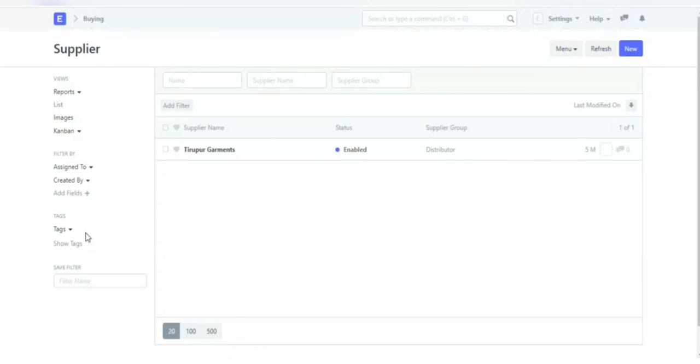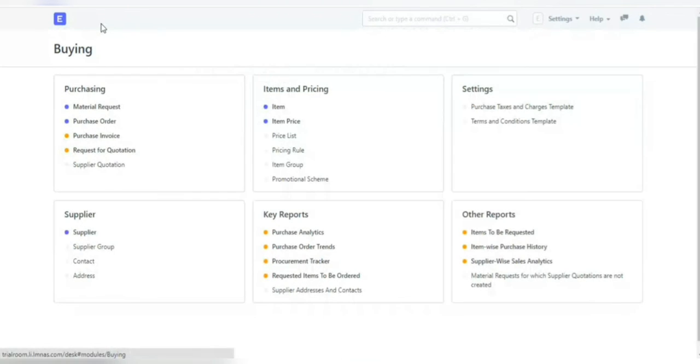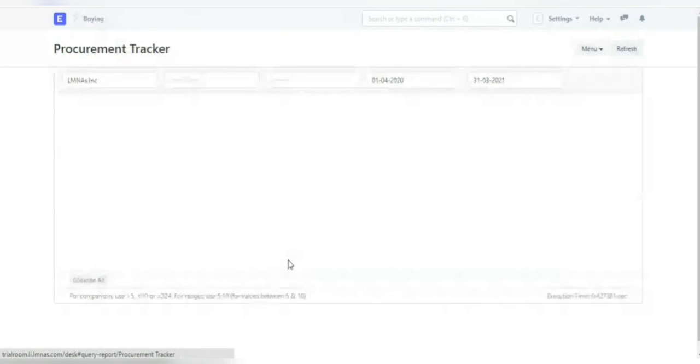Supplier. Suppliers are companies or individuals who provide you with products or services. Supplier quotation. A supplier quotation is a document by a potential supplier specifying the cost of goods or services they'll provide within a specified period.